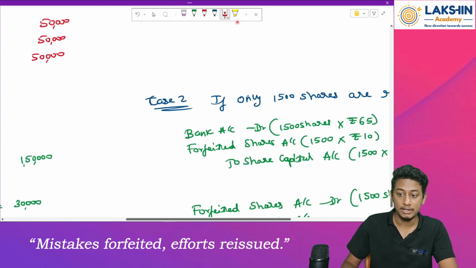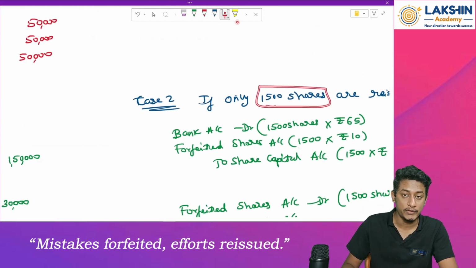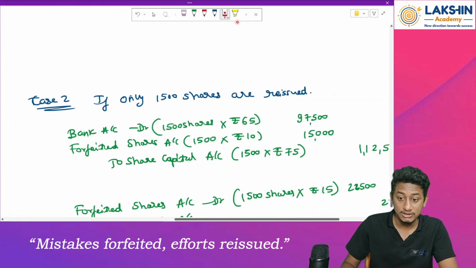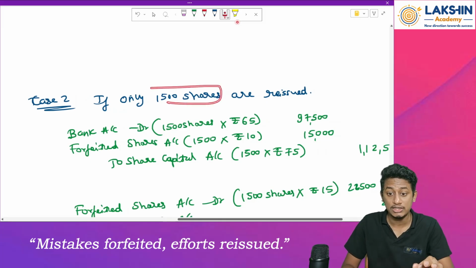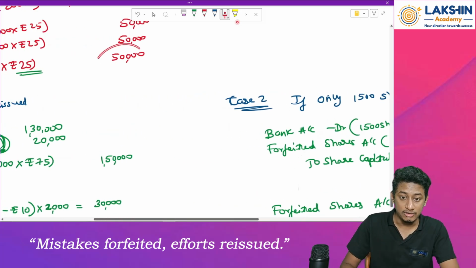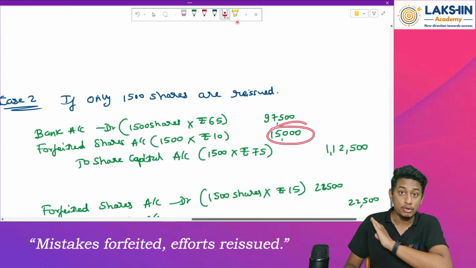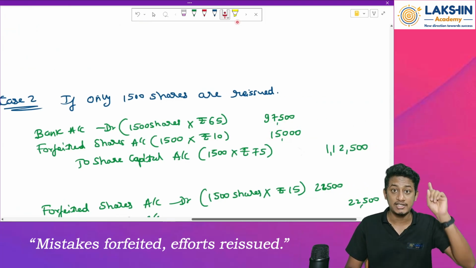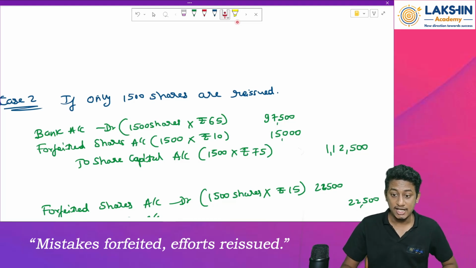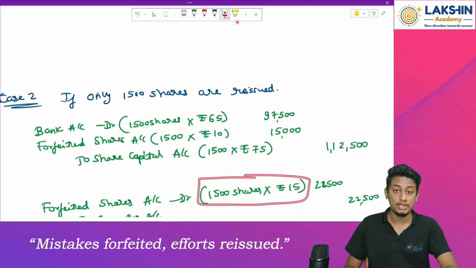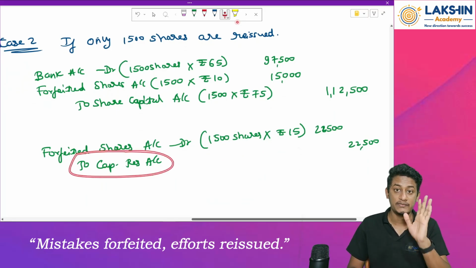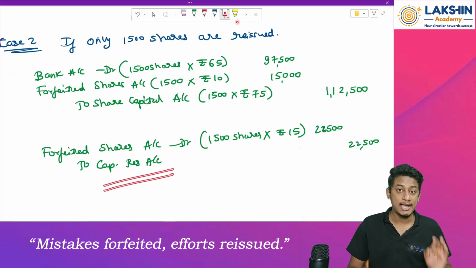But when fewer shares than were forfeited are reissued, see, 2000 shares were forfeited, but only 1500 were reissued. Because of that, you cannot do this now. You cannot do 50,000 rupees minus this, because there is a difference between the shares forfeited and the shares reissued. So you need to use this particular method to compute the value of forfeited shares or the benefit on forfeiture transferred to the capital reserve account.